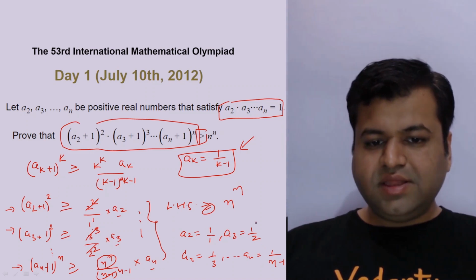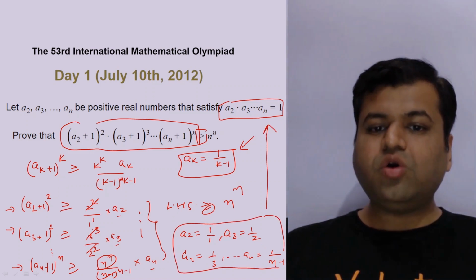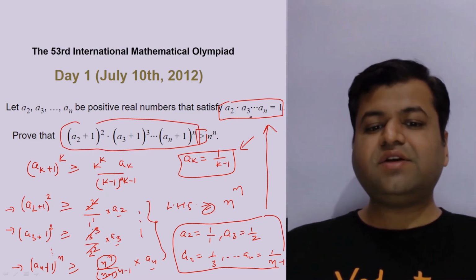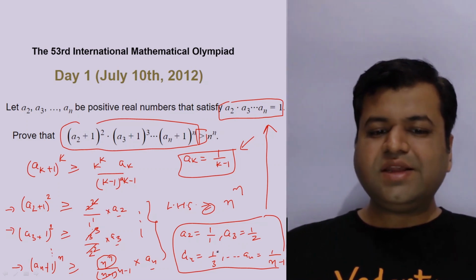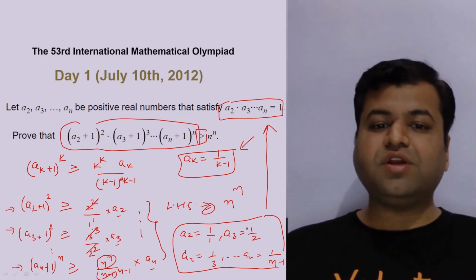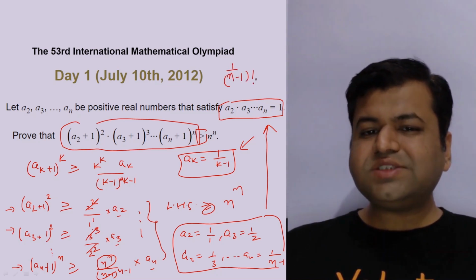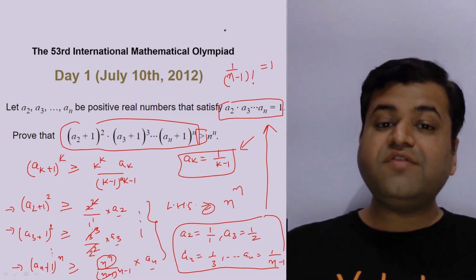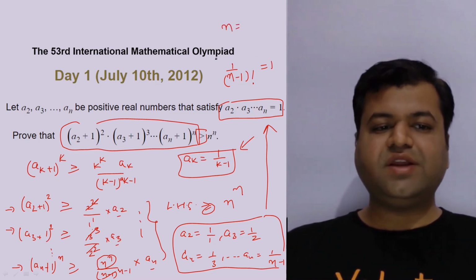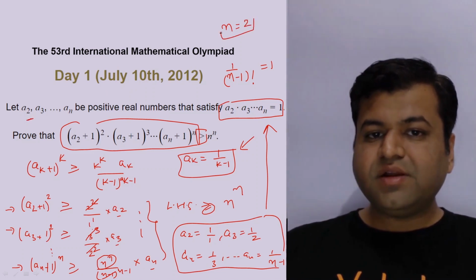But in that case, this thing will not hold, right? Because the product of all these numbers was given to be 1, but in that case that is not possible. This is simply nothing but 1 upon n minus 1 factorial. And you can see 1 upon n minus 1 factorial can be equal to 1 only when n is nothing but how much? Either 1. Okay, 1 is not the case because we are starting with 2, so n can be 2, right?